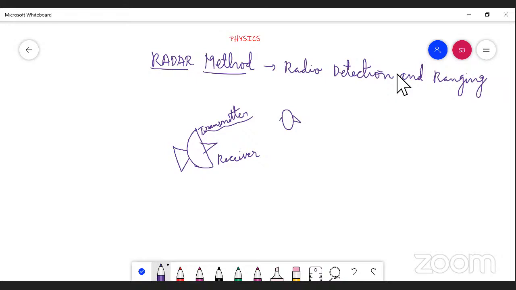This component will transmit the electromagnetic waves. While it is moving from one place to another, if any object comes across, it will strike or hit on this object.